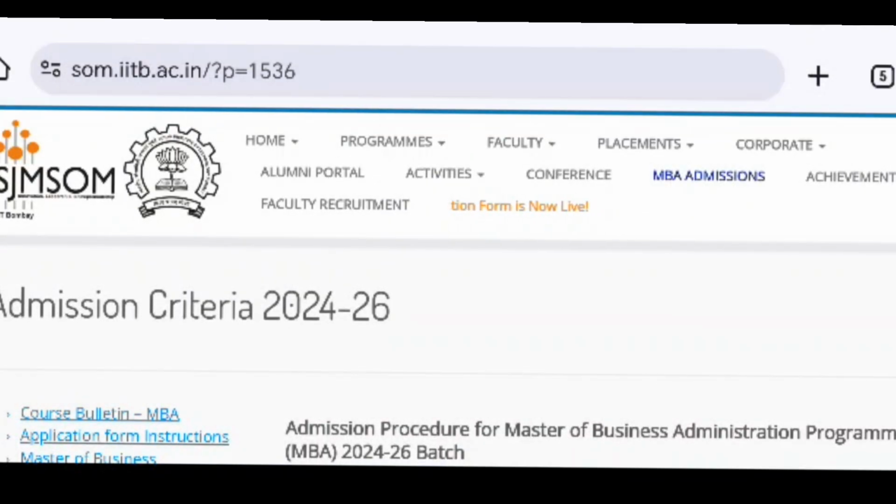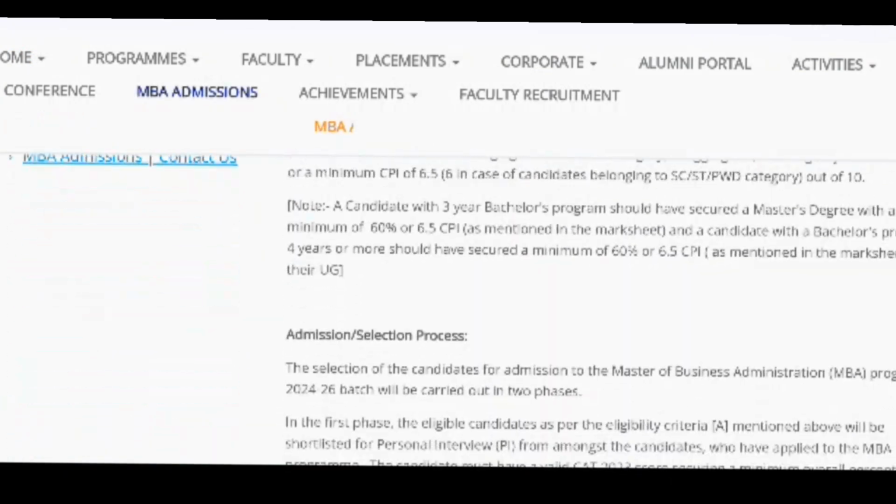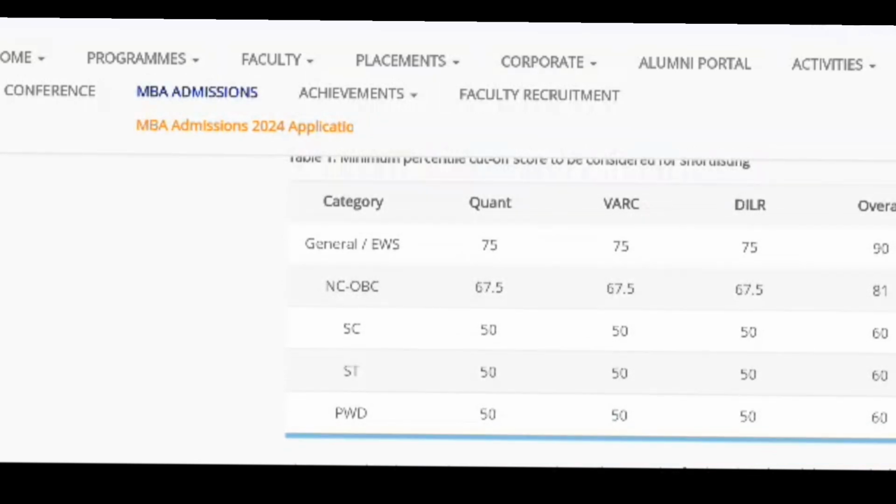IIT Bombay has also set the minimum CAT qualifying cutoff according to category for shortlisting for the PI round. For the general category, it is 75 percentile in the quantitative ability, VRC and DLR sections, and overall you should have 90 percentile or more in your CAT entrance examination. For NC-OBC, it is 67.5 percentile in the quantitative ability, VRC and DLR sections, and overall you should have 81 percentile or more in your CAT entrance examination.